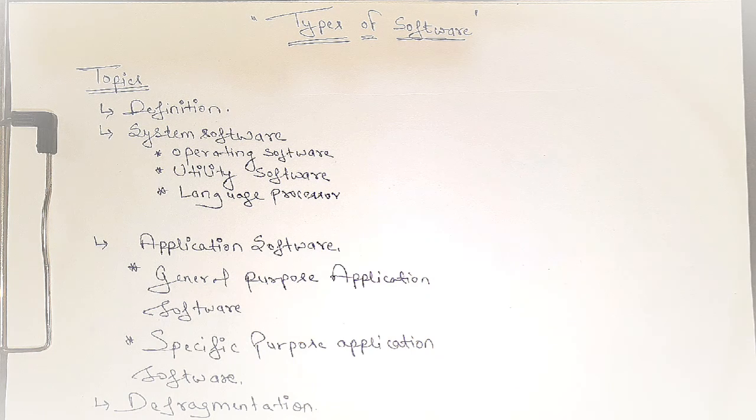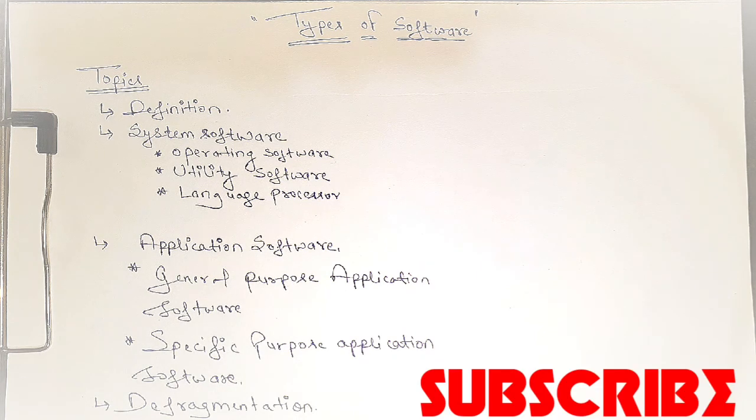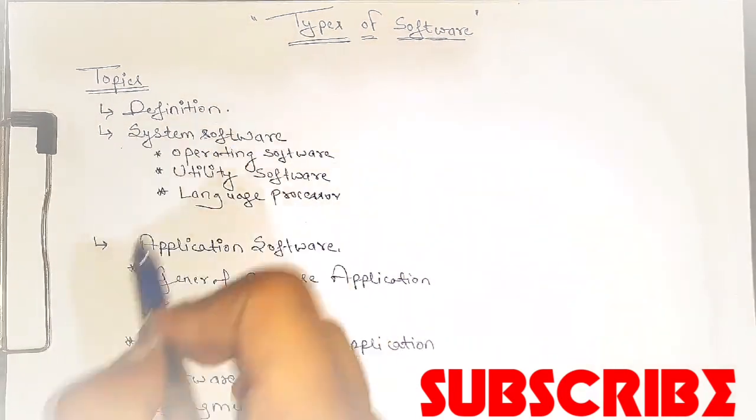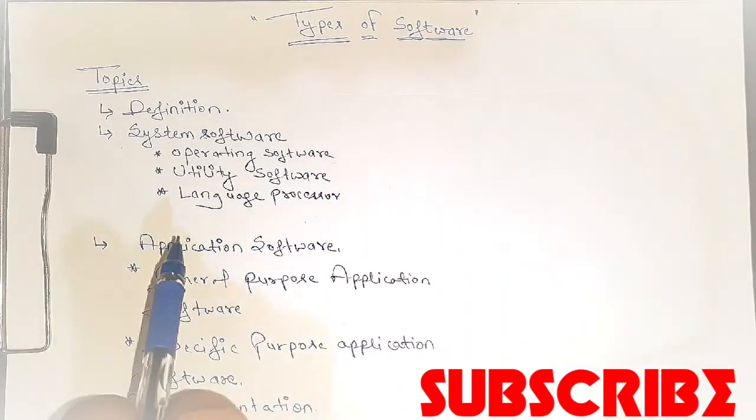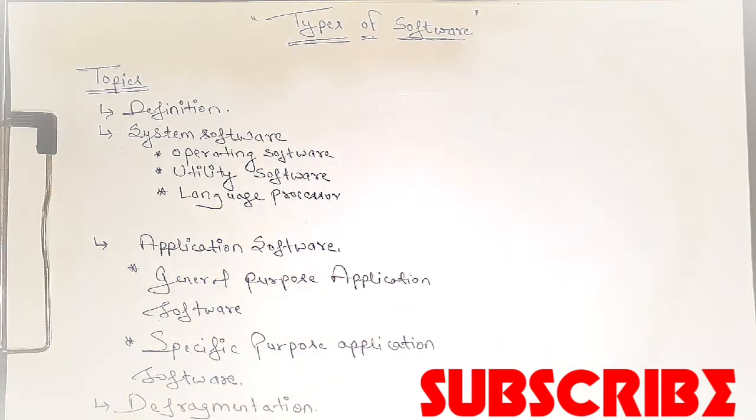So software is that part of the computer which we cannot see or touch, but without software, the hardware cannot perform its functions, right? If we talk about software, there are two types: the first one is system software, and the second one is application software. At first we will go with the system software.